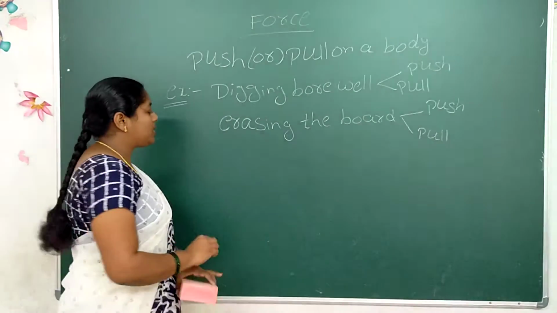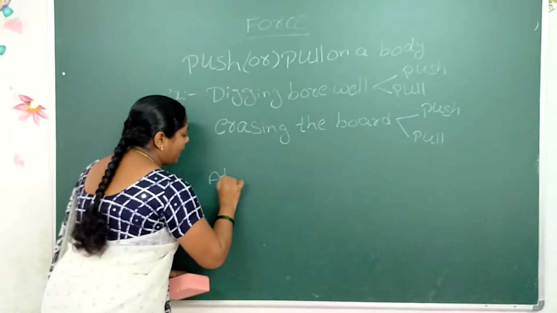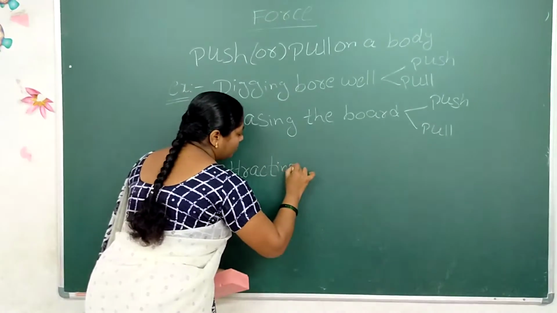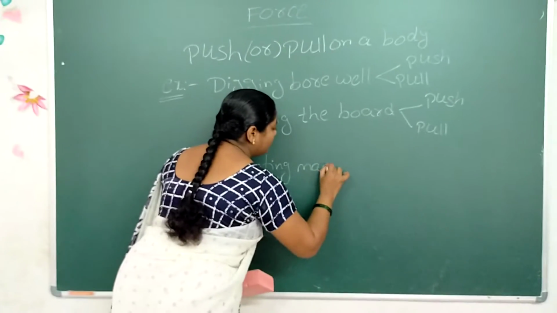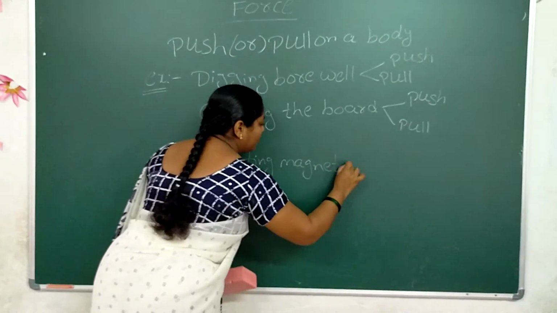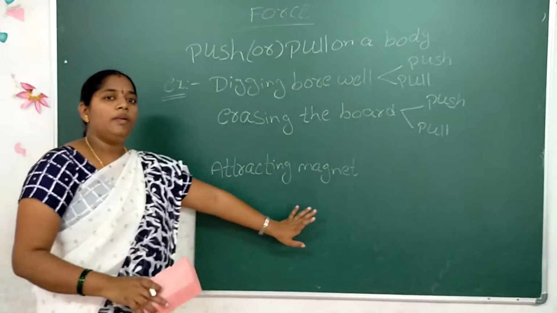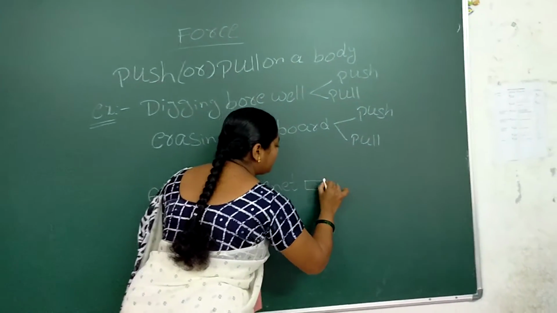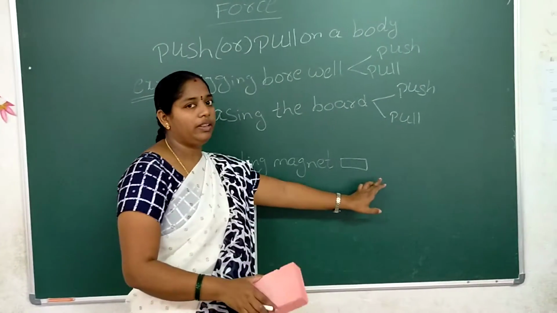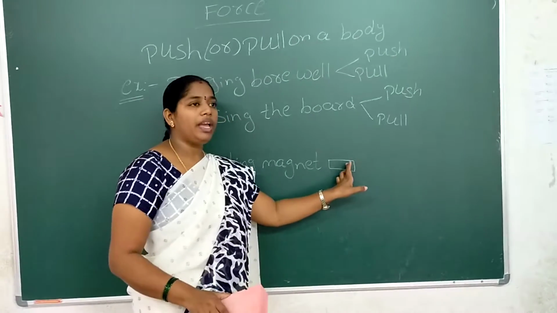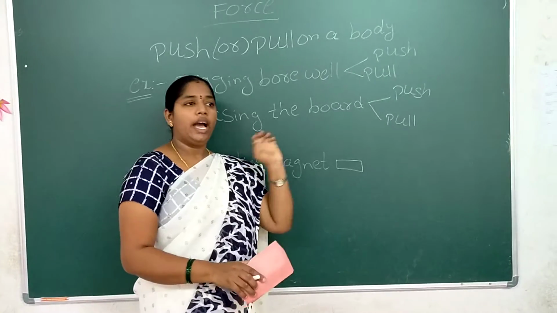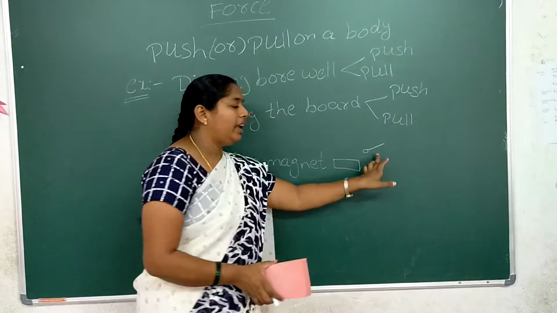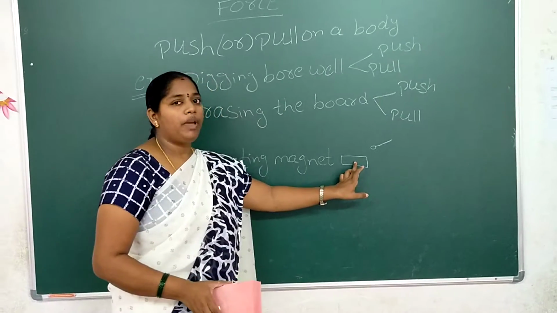Next, attracting a magnet. Attracting with the bar magnet. We can take the bar magnet having the south pole and the north pole, and this bar magnet attracts the iron nail. We keep the iron nail near the bar magnet. The iron nail will be attracted to the magnet because a magnetic field is created. In this case, is the iron nail pulled or pushed? Pull. That means the iron nail is attracted to the bar magnet.